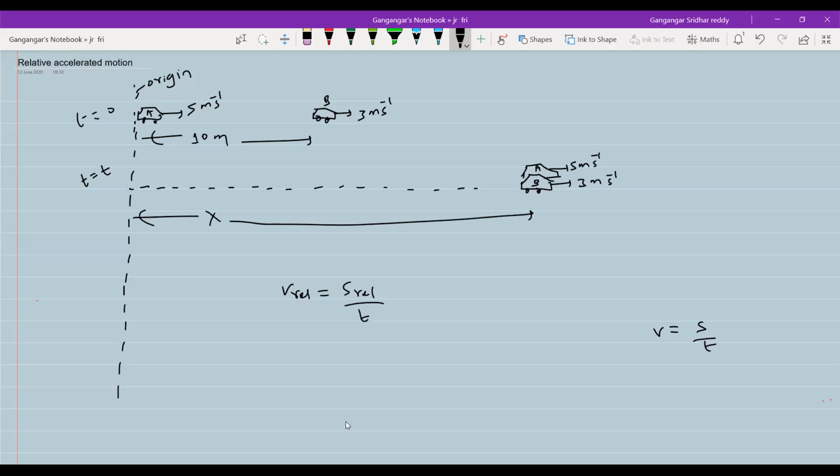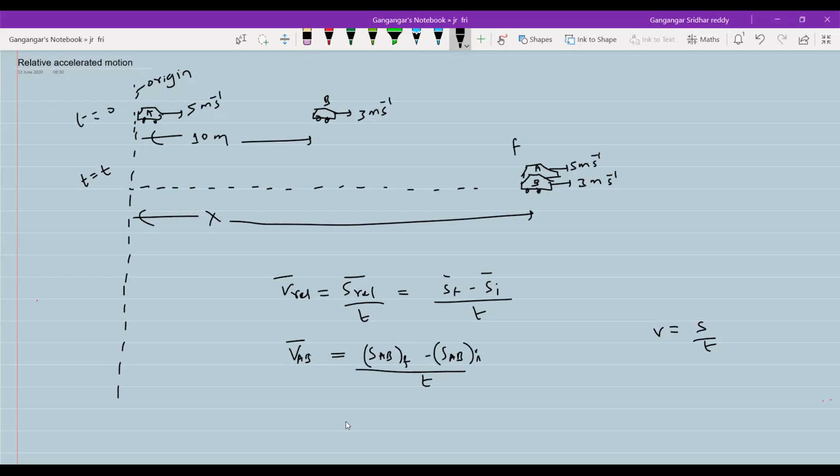So what is the velocity of A with respect to B? This will be the displacement, so here we write final separation minus initial separation by time. This is relative. What is the final separation? It will be 0. So the formula will end up like this: VAB, velocity of A with respect to B, or velocity of B with respect to A, you can write either. Since you are familiar with AB, I'll write VAB equal to SAB final minus SAB initial by time taken.